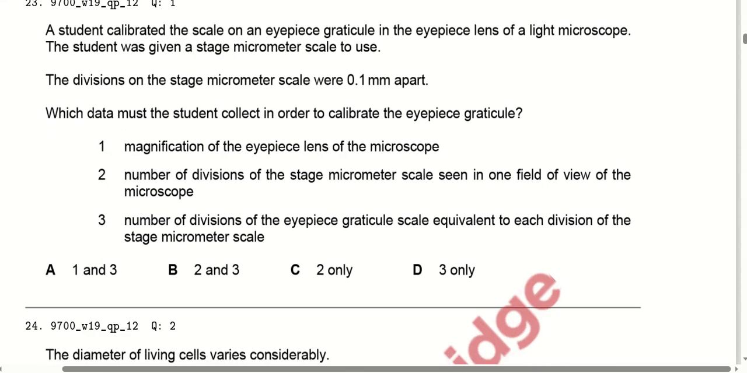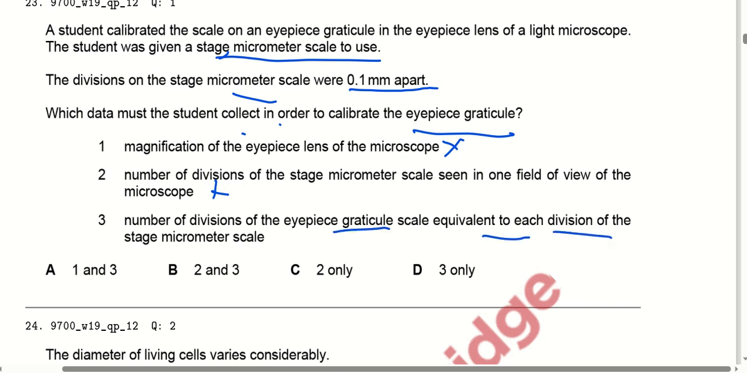A student calibrated a scale on an eyepiece reticule in the eyepiece lens of a light microscope. The student was given a stage micrometer scale to use. The divisions of the stage micrometer were 0.1 millimeter apart. Which data must the student collect in order to calibrate the eyepiece reticule? Magnification of the eyepiece lens of the microscope, no, it is not required. Number of divisions of the stage micrometer scale seen in one field of view of the microscope, no. The number of divisions of the eyepiece reticule scale equivalent to each division. We have to find that particular number which is equivalent to each division of the stage micrometer scale, right? So option D is correct here.